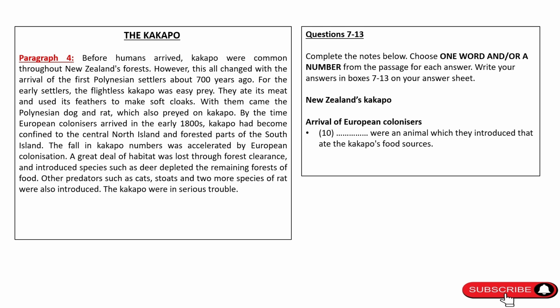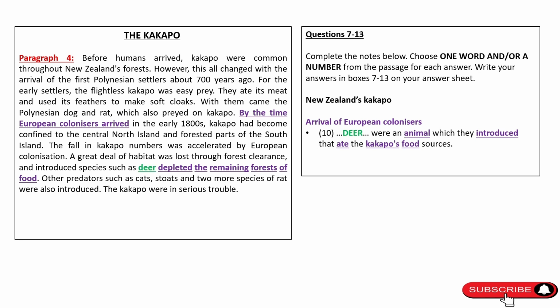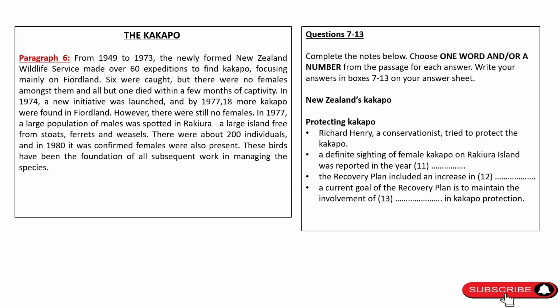Question 10. It talks about the arrival of European colonizers. So first look for the paragraph in which this is discussed and you can see that is being discussed in the fourth paragraph as well. Now the blank says that an animal was introduced which ate the Kakapo's food sources. So look for an animal in the paragraph which ate Kakapo's food. As you can see that the paragraph talks about different animals such as deer, cats, stoats and rats, but only deer is mentioned to deplete or reduce food sources, hence our answer is deer.